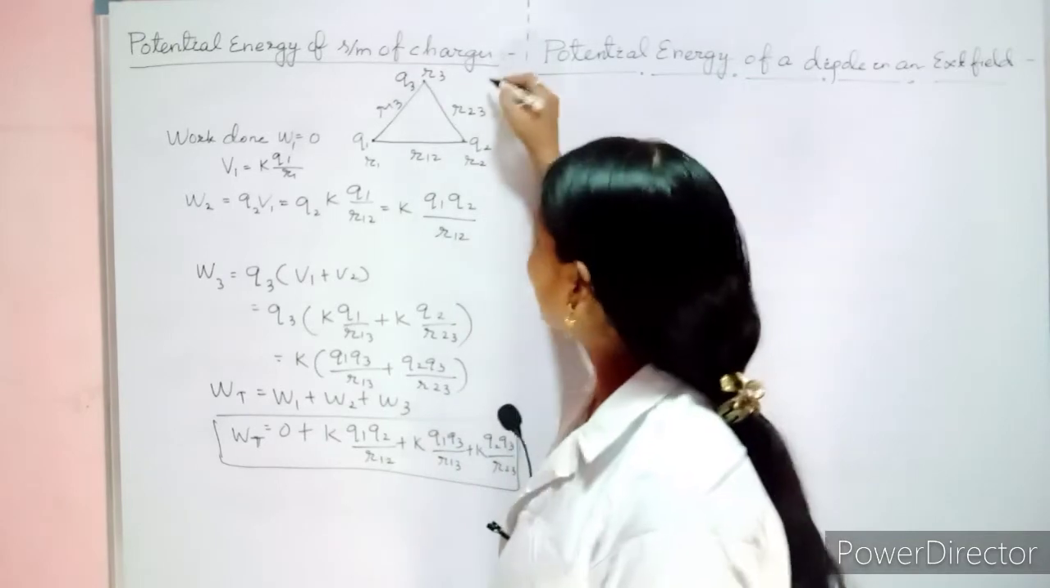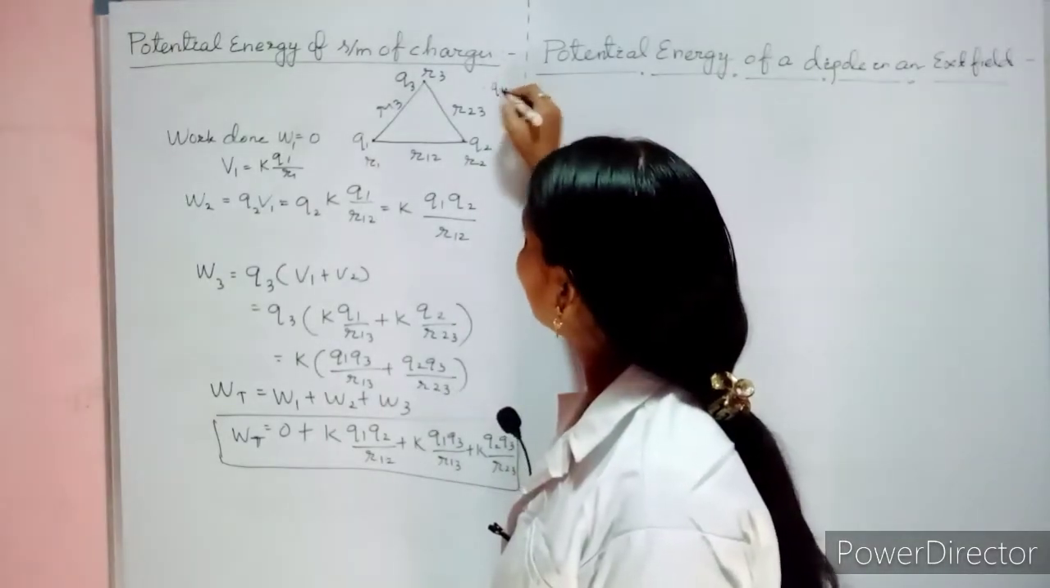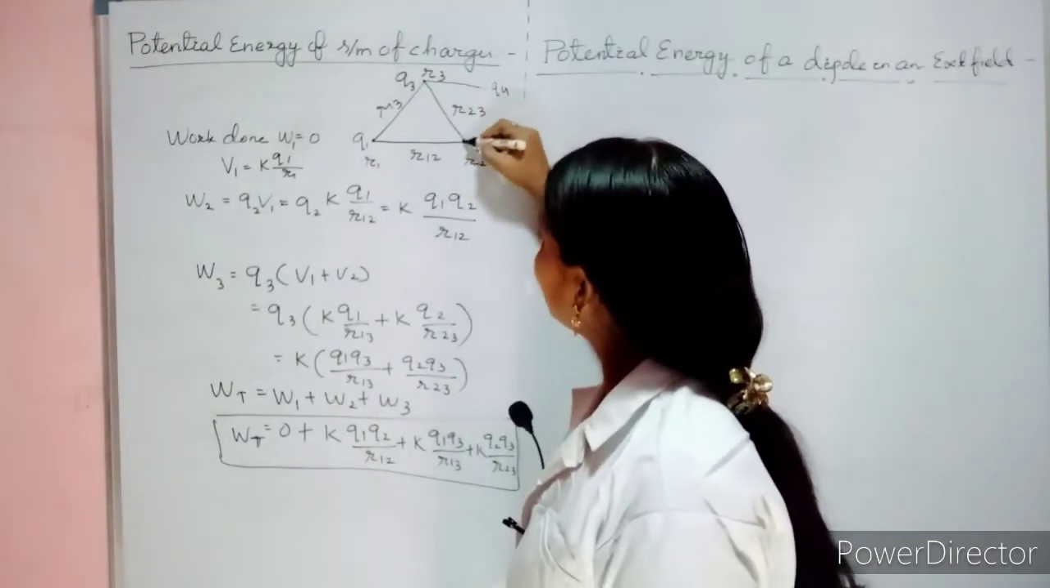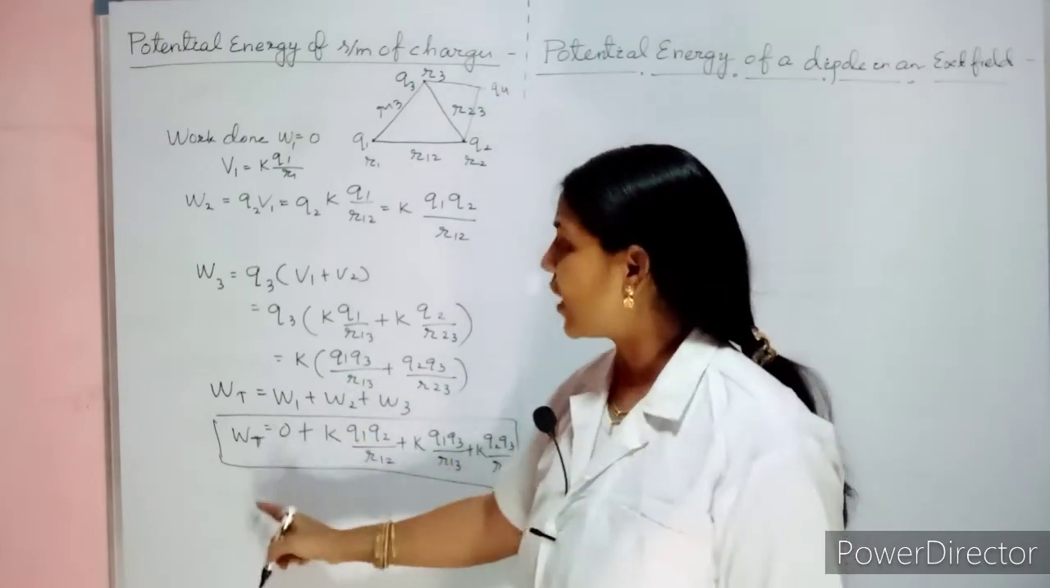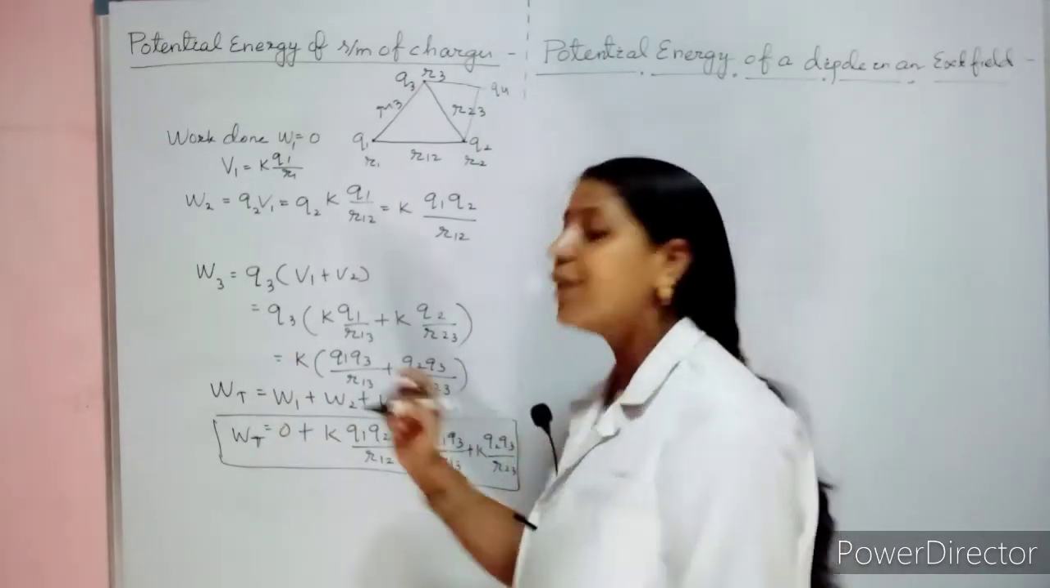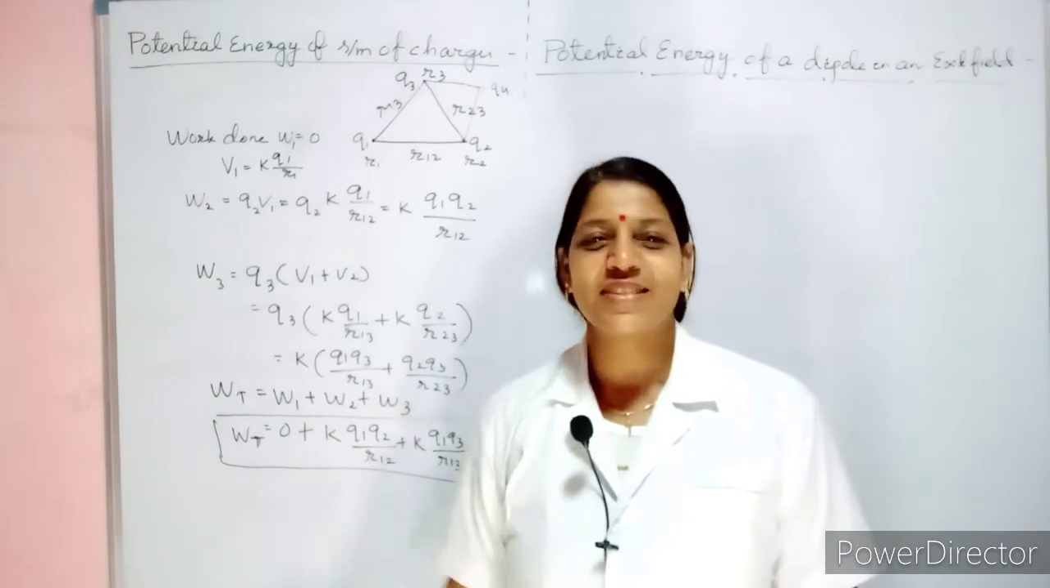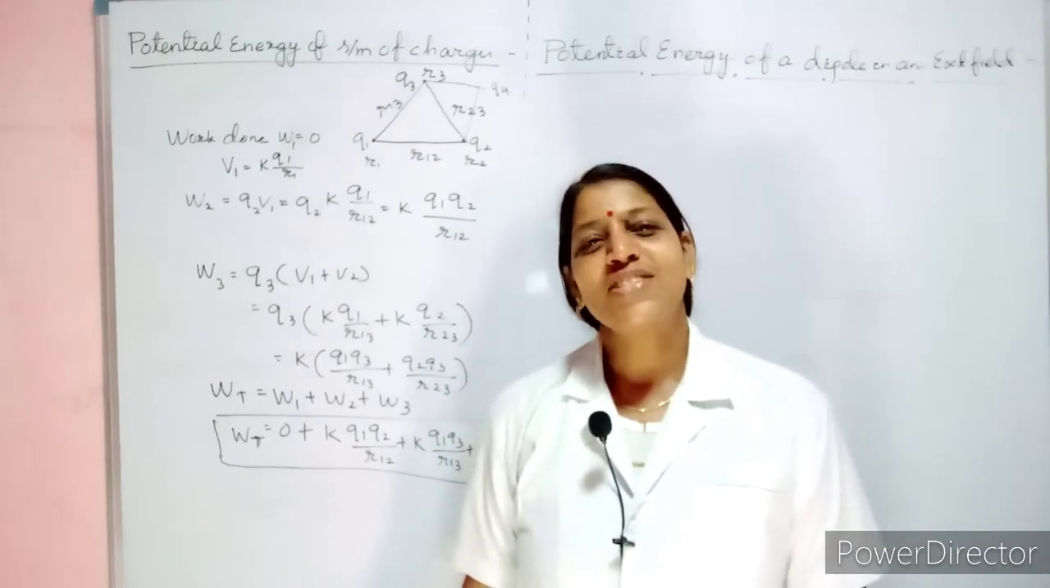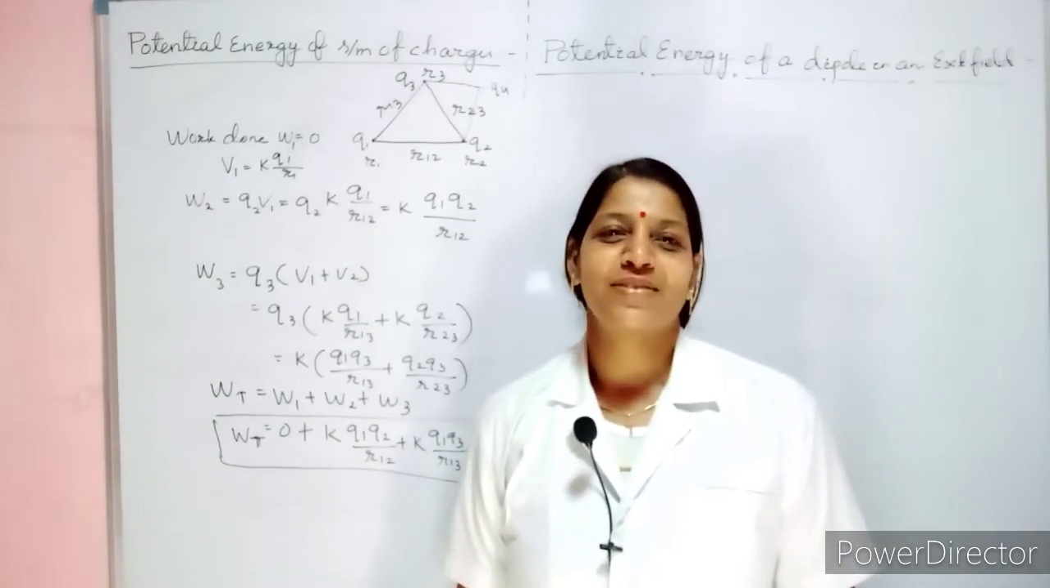Even if I can take one more charge here for Q4, then also you can extend the same thing, find the W4 and then add with it. You try by yourself and mention your experience in the comment box.